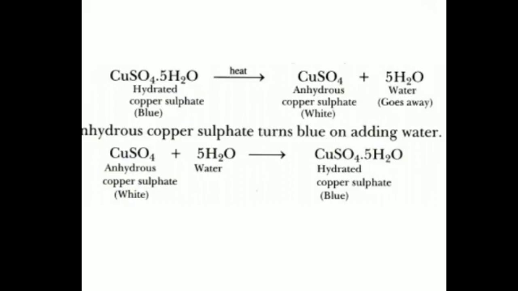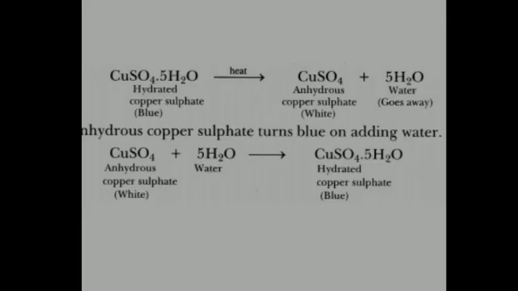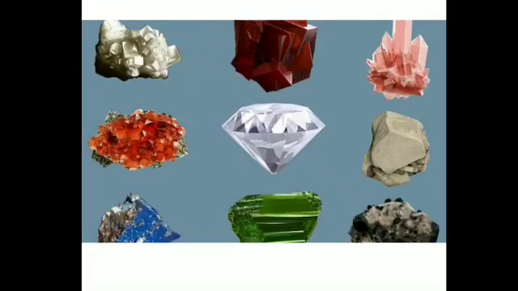Then what is a crystal? Now what can you see in this? You can see various kinds of crystals. These have different geometrical patterns, and that is similar with many crystalline compounds, whether you are studying copper sulphate or sodium carbonate.